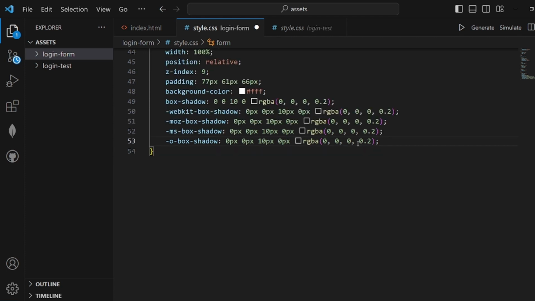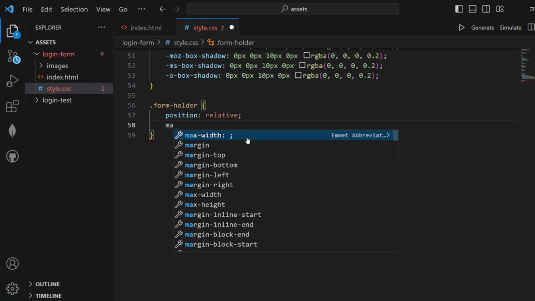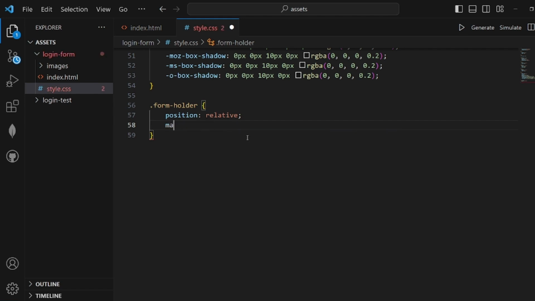Let's go to our form holder. For form holder, we should set the position to relative. Max width should be margin bottom should be 21 pixels.